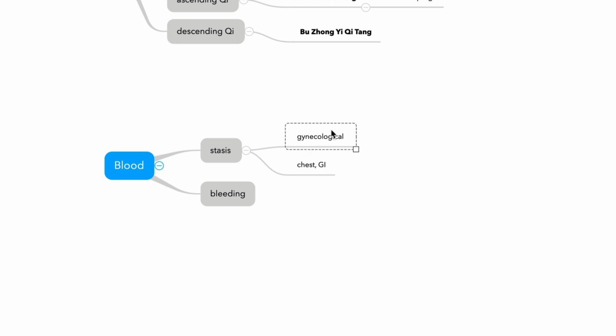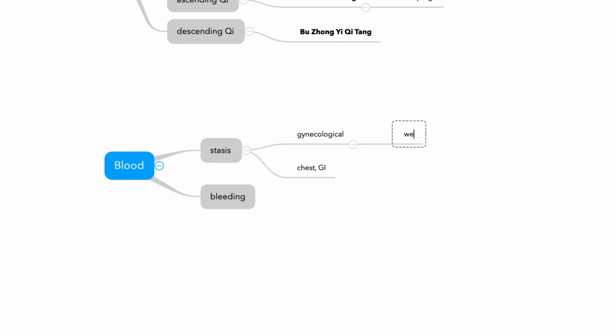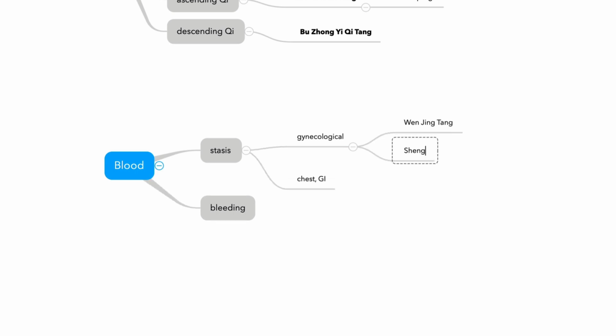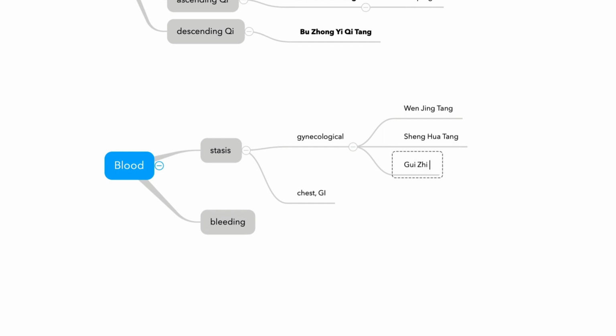The formulas for gynecological condition with blood stasis, there are many. First, Wenjingtang. And second, Shenghuatang. And third, Guizhi Fuling Wan. And Taohe Chengqitang. We talked about that in the Chengqitang session.